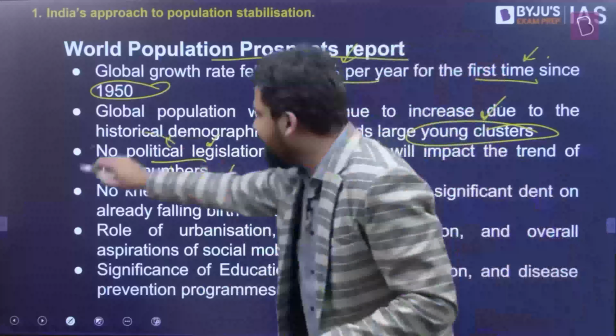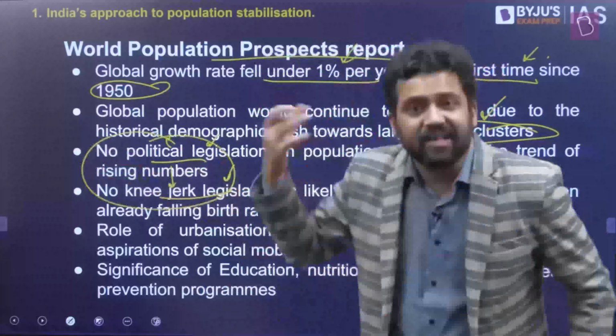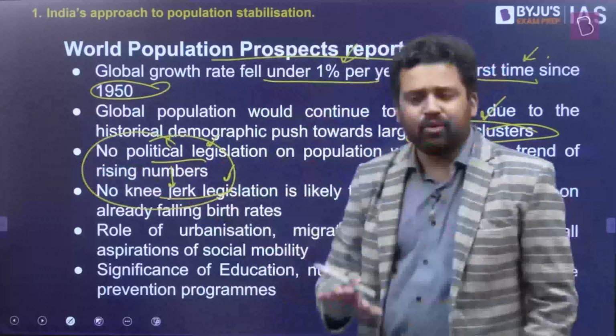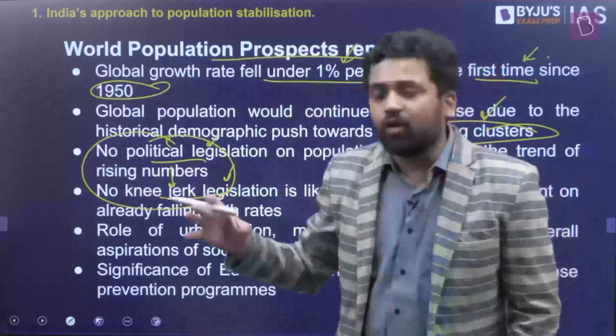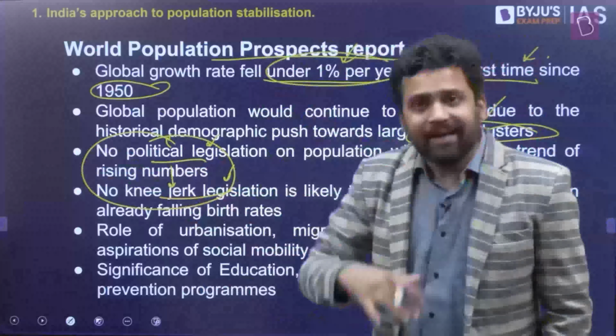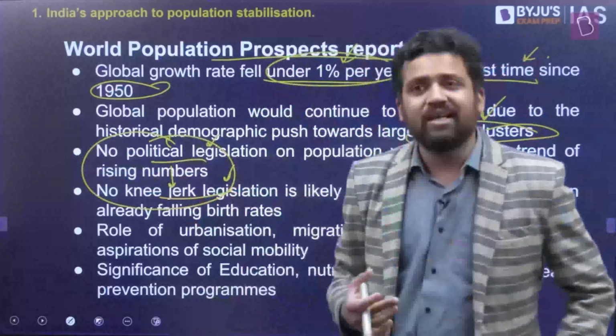Sometimes politicians might come up with these kind of knee-jerk reactions, right? They might suddenly be worried that population is increasing at this pace, and say we need to do something about it. But this report actually points out that, for the first time ever, the world population growth rate has been less than 1%. And this has not necessarily been achieved through all these legislations, through all these knee-jerk reactions.